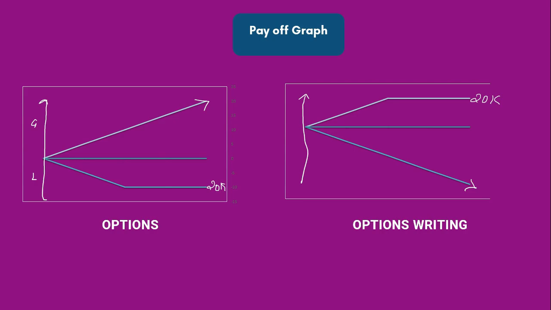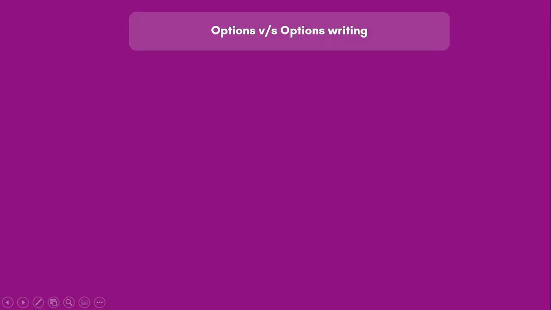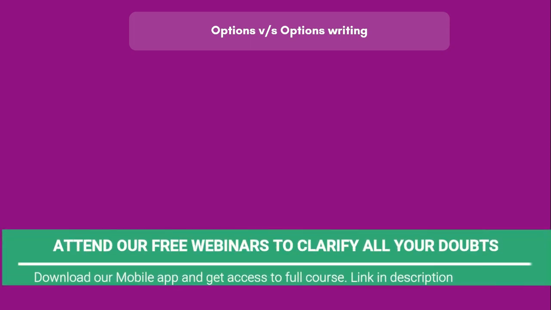Now the next question that comes into your mind would be, if option writing is so risky, why do people do option writing? Why are people doing option writing if there is so much risk involved? Let me try to answer that. So we have understood that option buying has unlimited gains, limited losses, and only small money is involved. Option writing has limited profit, unlimited loss, and a lot of money is involved. Then why do people do option writing? Why not everyone does option buying, right?